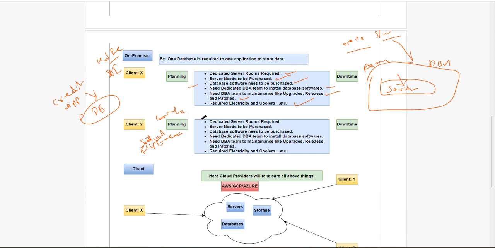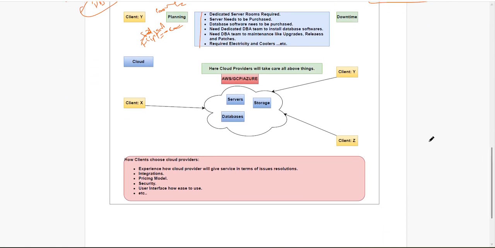They have to set up this entire thing in their office premises. So each client has to maintain it. Moreover, for any of these activities, upgrades and releases, there will be some downtime. We need to shut down the servers, apply the patches, then bring them up and run. By that time, end users cannot use the system. That is the main problem.